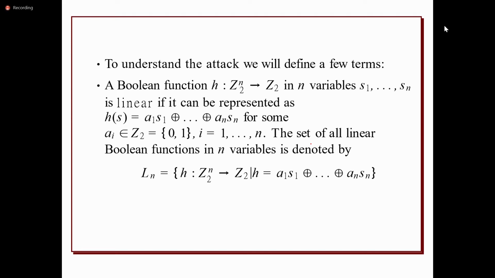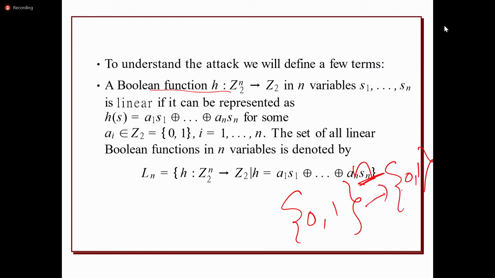One among them is the Boolean function. It takes n number of binary inputs and produces only one output, either 0 or 1. It performs XOR operations with the key, plain text, ciphertext, all these things.